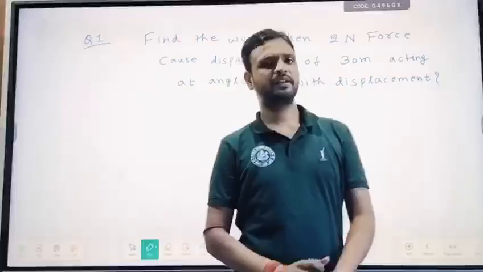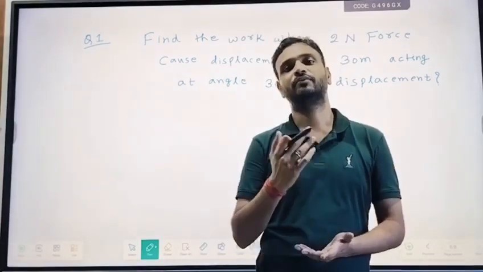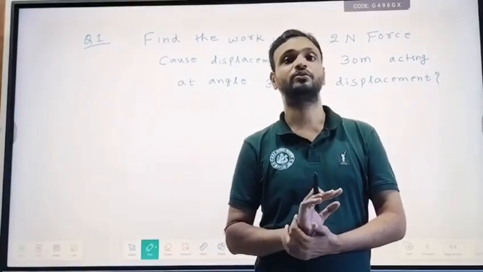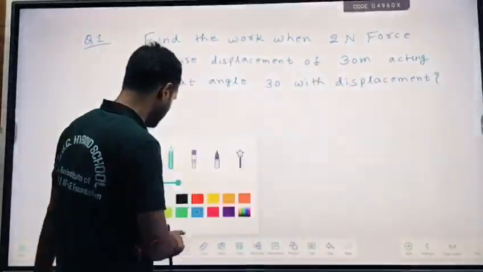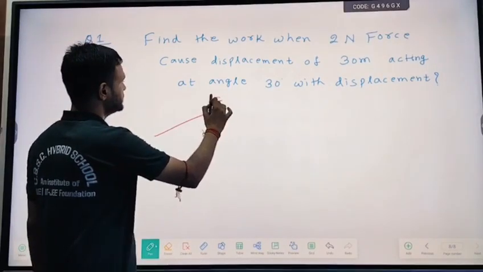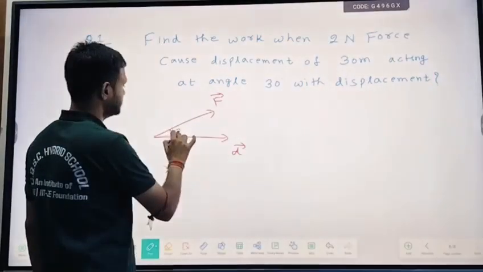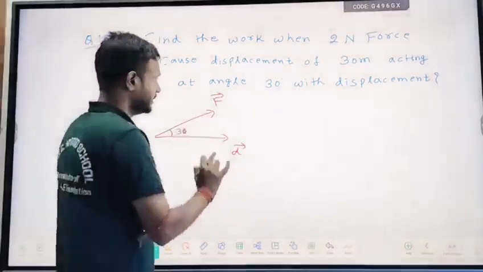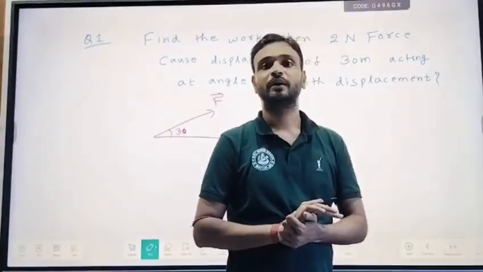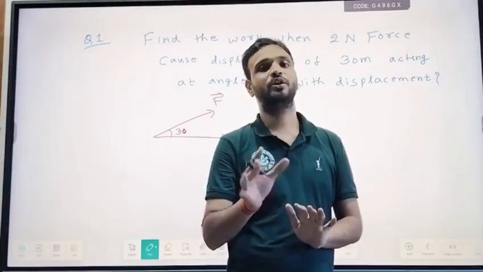It is very necessary in physics that we draw a figure. When we draw a figure, half our work is done. If we are drawing a figure, this means we understand the question. So let's try to draw the figure. It is given that the force is acting and displacement is also there, and the angle between force and displacement is 30. After drawing the figure, our next work is to find the values, because once you find the values, you have to just calculate.